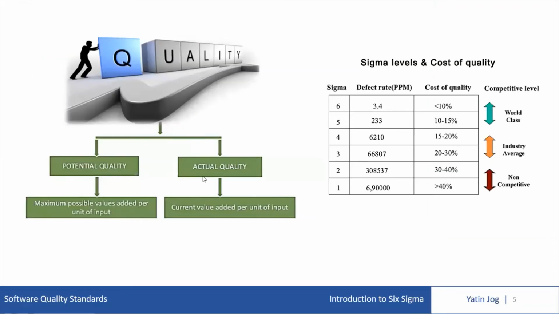Now quality comes in two flavors. When I say quality, it can be potential quality or it can be actual quality. Potential quality is the known maximum possible value added per unit of input, and actual quality is the current value added per unit of input. The difference between potential and actual quality is the waste.